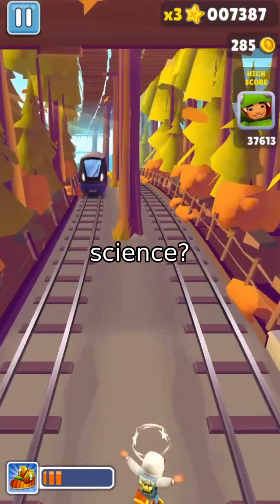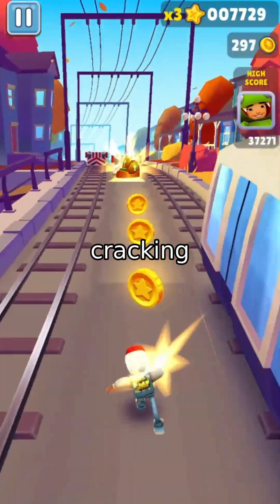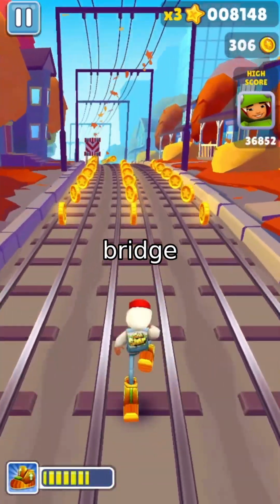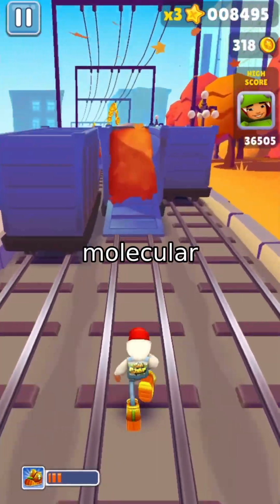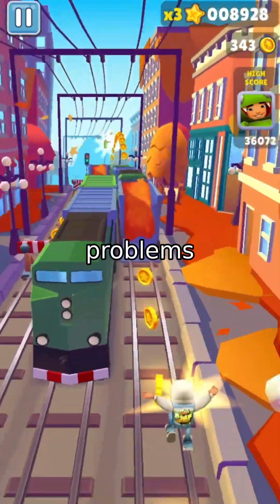So what can this mean for science? Imagine faster drug discovery, more efficient bioengineering, or even cracking the code of disease mechanisms. OmniESI isn't just a tool, it's a bridge between raw data and biological insight. Next time you hear about enzymes or molecular interactions, remember, tools like OmniESI are turning once intractable problems into solvable puzzles.